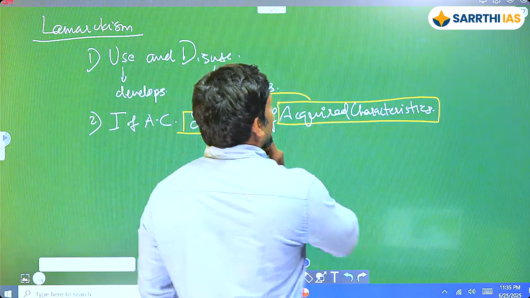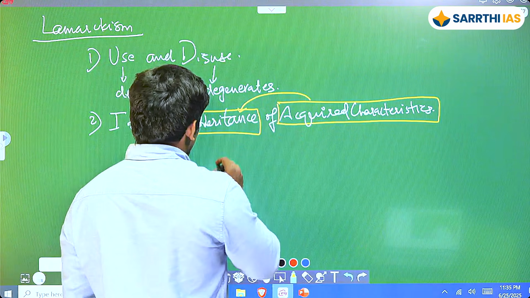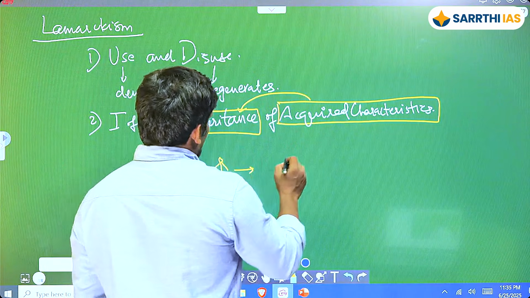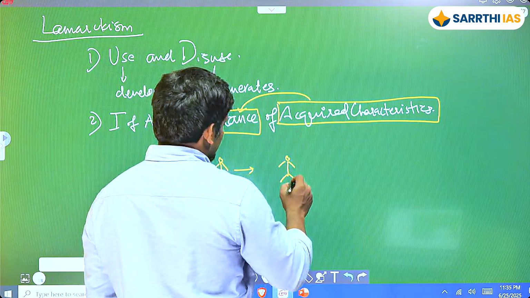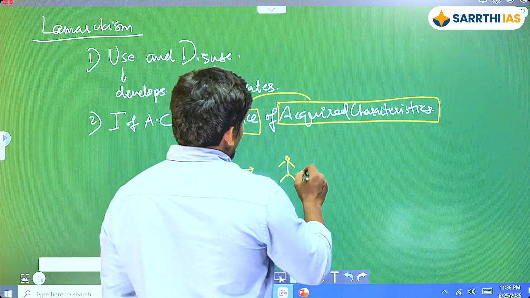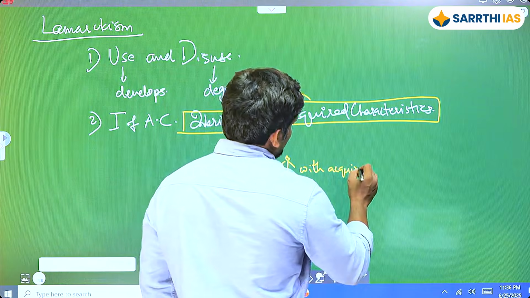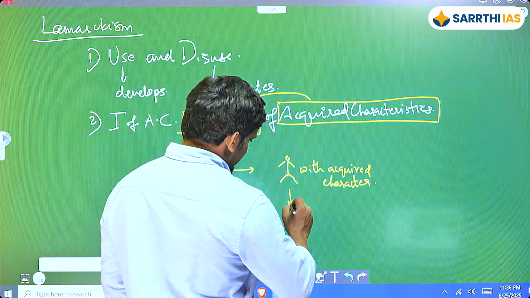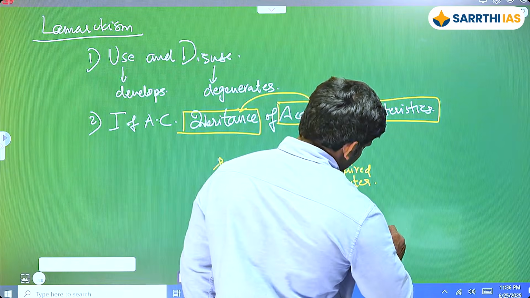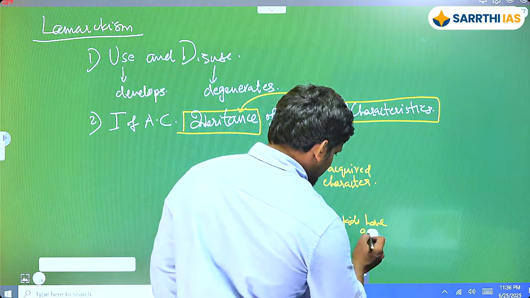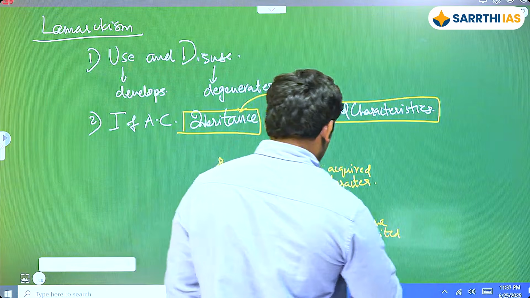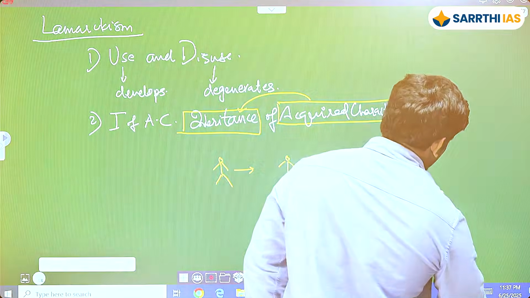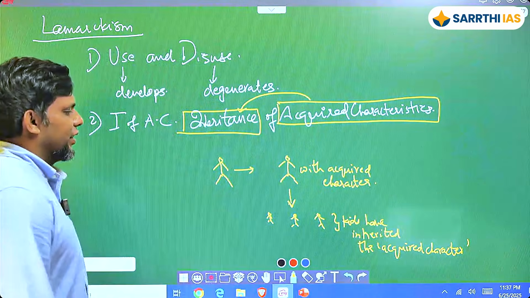If there is a particular character that you have acquired, this is going to be inherited in the next generation. So let's say there is a man or a woman who has acquired a new character, and when she has kids, the kids have inherited the acquired character.